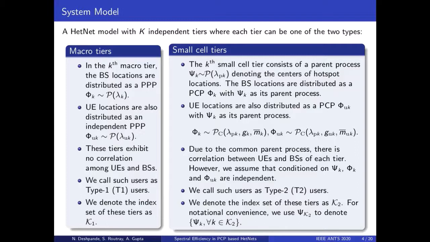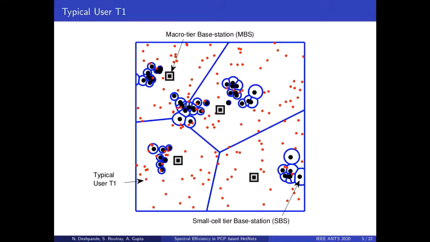We follow these notations in our paper. The users in macro tiers are called T1 users and those in small cell tiers are called T2 users. Index set of macro tiers is K1 and that of small cell tiers is K2. Now consider the following illustration. The gray squares with black dot denote the macro tier base station and the small black dots denote the small cell tier base station. The small cell tier base station form a Poisson cluster process.